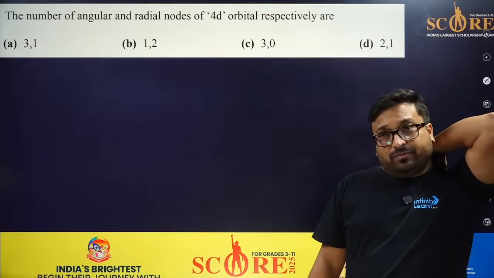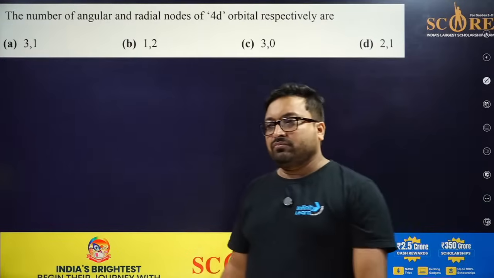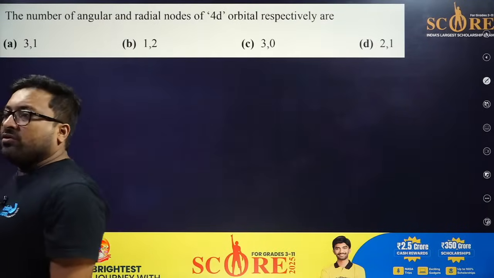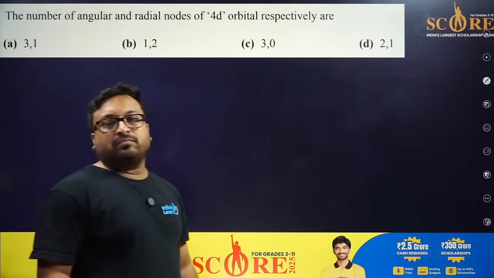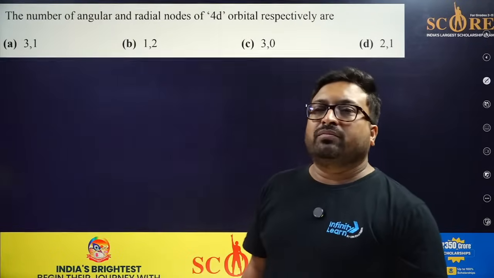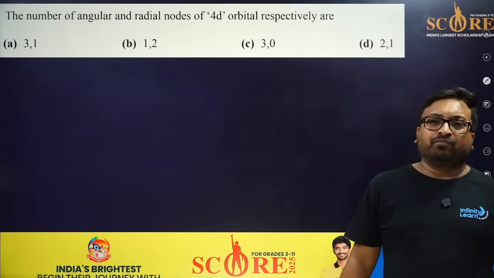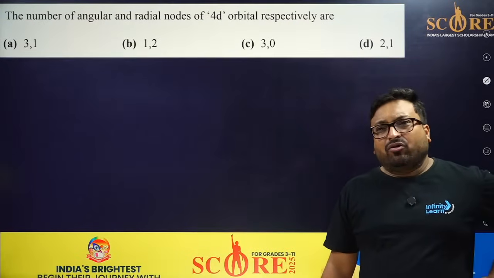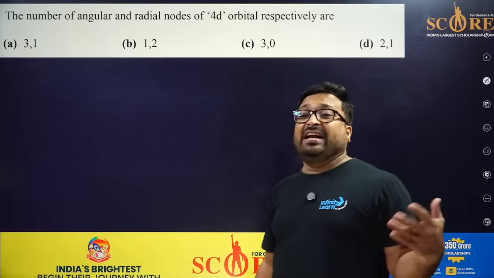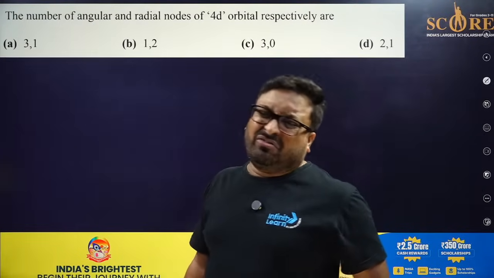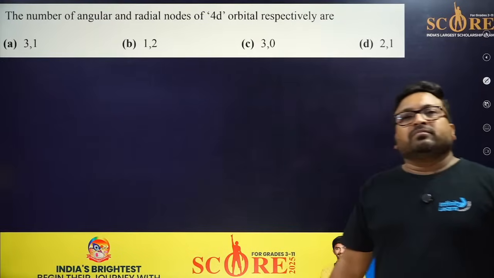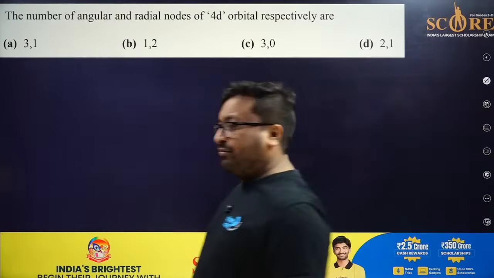So what is the node? The area or the space where the probability of finding an electron is null, 0 or very less. So what is the node, my dear friend?